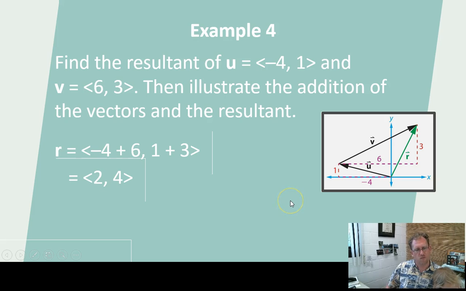And you can see how this works. Here's my vector u, and then starting right there, I draw a vector v. And notice that if I were to start where u began and connect a straight line, I would get the resultant here. Or I could just start at the origin, go over 2 and up 4, and I would get the resultant as well. So these are two ways of adding vectors, and they both work, whichever one you choose to use.